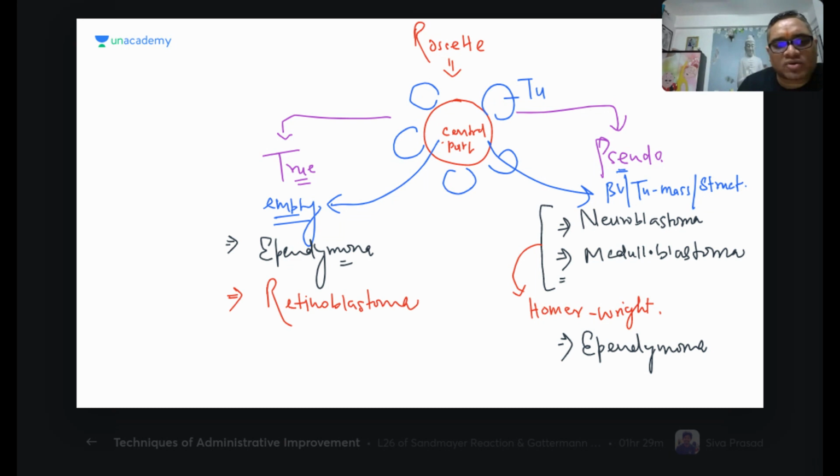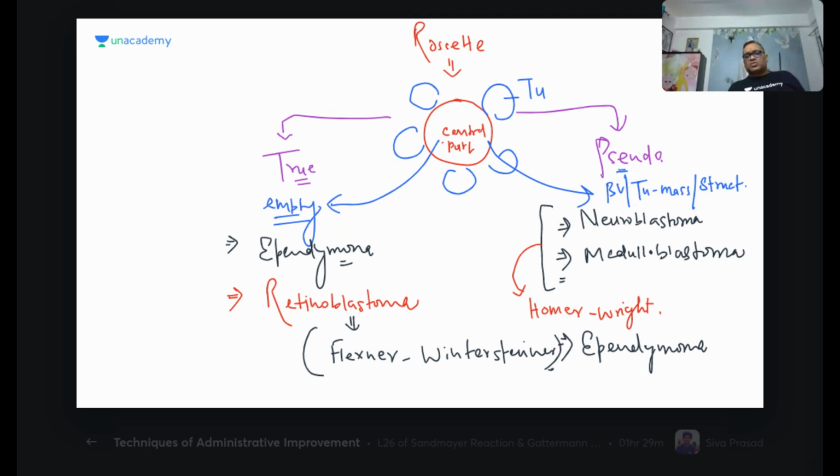Retinoblastoma, these were the questions in the AIIMS exam. Retinoblastoma, the name of this true rosette is the Flexner-Wintersteiner true rosette, right? So Flexner-Wintersteiner true rosette.